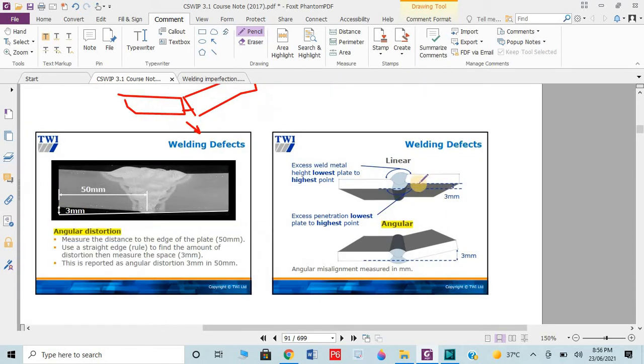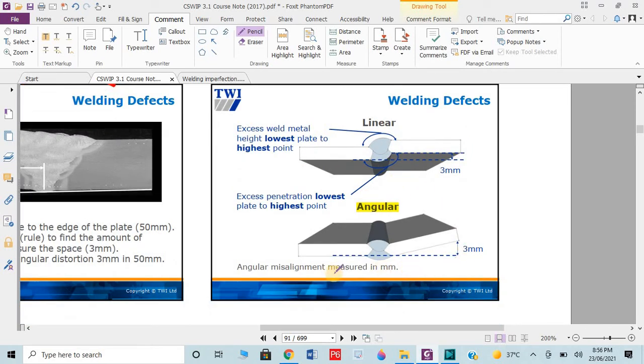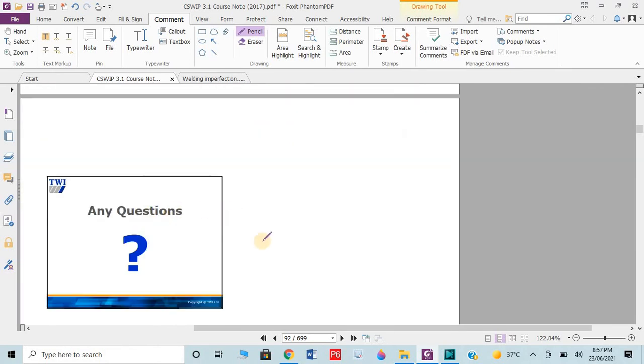You can see here, this is the linear distortion, which means linearly it moves upward or downward almost 3 mm upside as compared to this plate. And this one is the angular distortion, the same 3 mm but at a specific angle. So we need to control these defects as well.